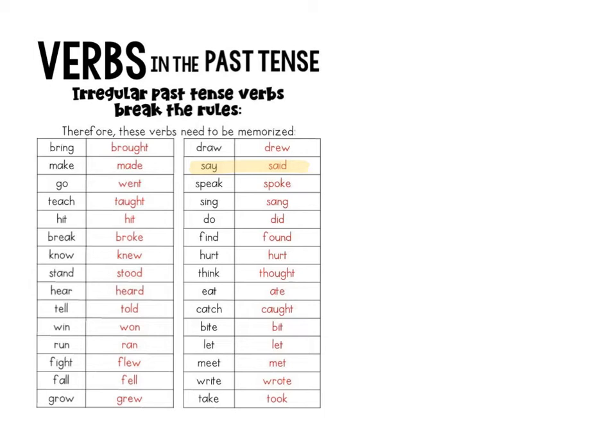So let's put this in a sentence. I would say we can even practice our quotation marks right now, because we know that said indicates that someone is speaking. So I could say, Hudson said, remember when I'm doing quotation marks, I always have to do a comma.